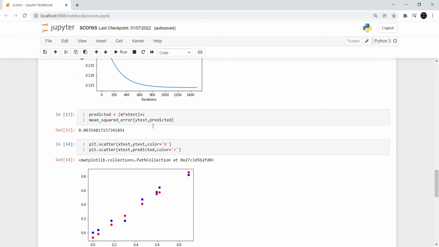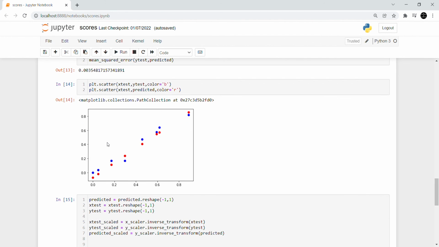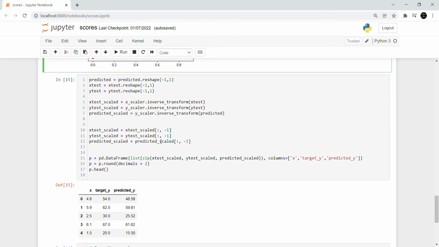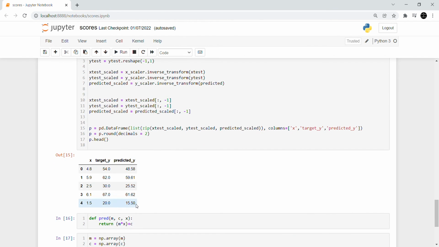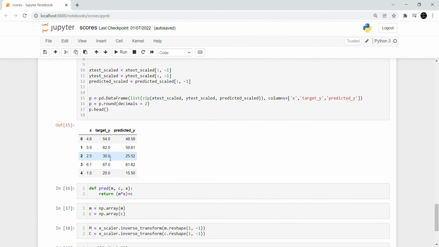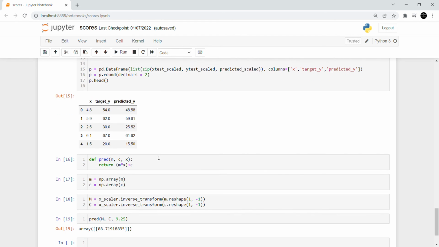The mean squared error of the model is 0.0035, and this is just a scattered plot of the testing, and we can see that it is almost all near, and we can see that all this is the closest data point we have. This is a basic table to show what our model works like. It is not very perfect, but it is still a closer look than most models.